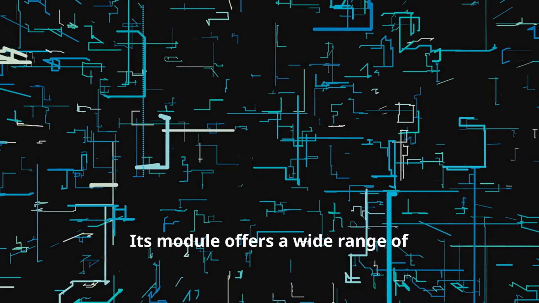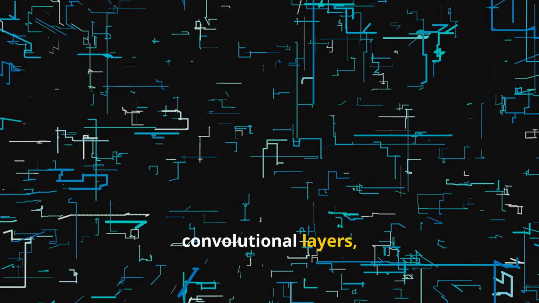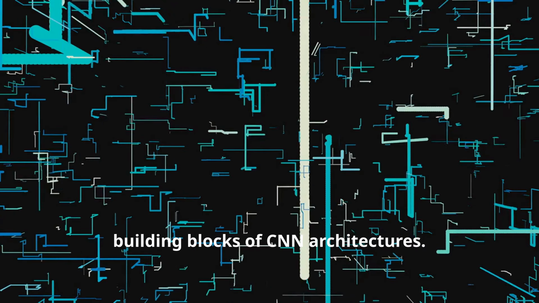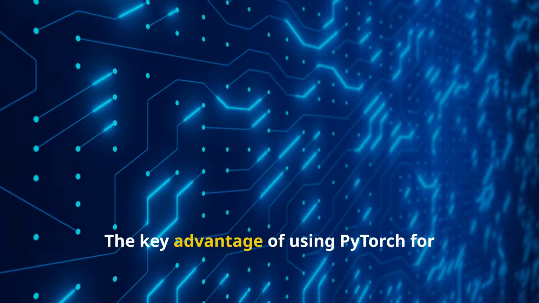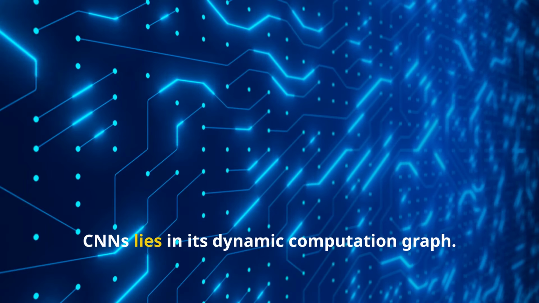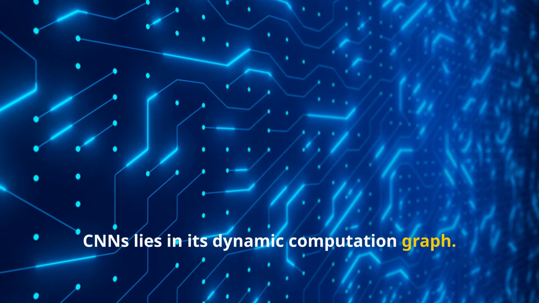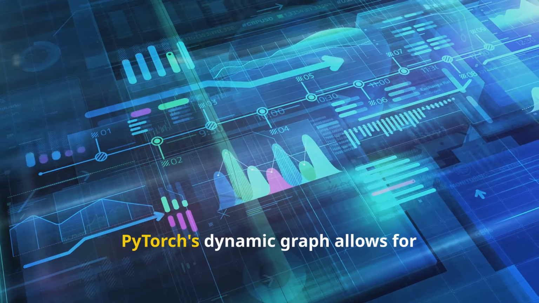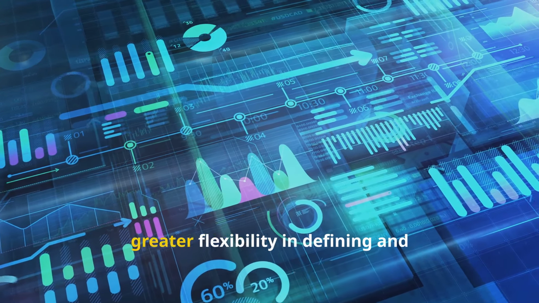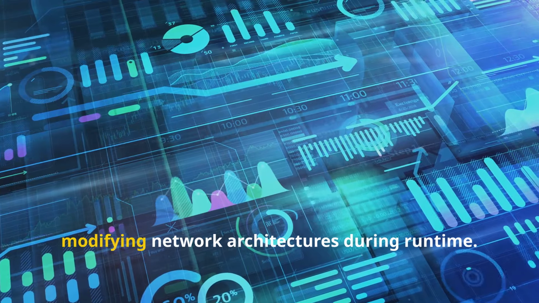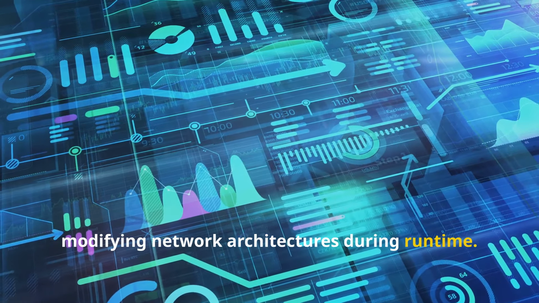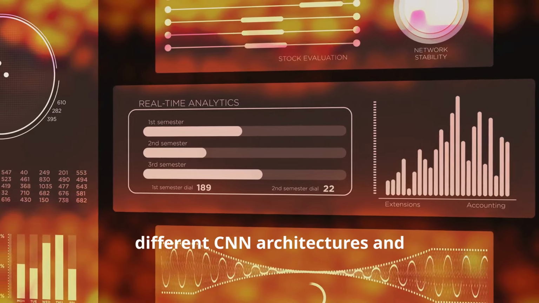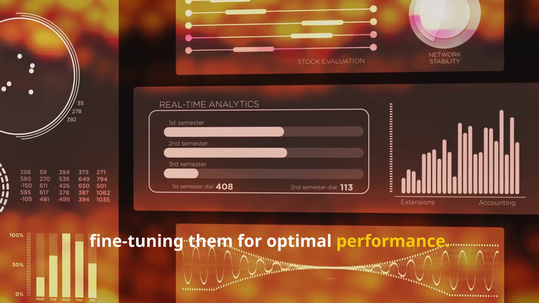Its module offers a wide range of convolutional layers, pooling layers, and activation functions that form the building blocks of CNN architectures. The key advantage of using PyTorch for CNNs lies in its dynamic computation graph. Unlike static computation graphs used in some other frameworks, PyTorch's dynamic graph allows for greater flexibility in defining and modifying network architectures during runtime. This is crucial for experimenting with different CNN architectures and fine-tuning them for optimal performance.